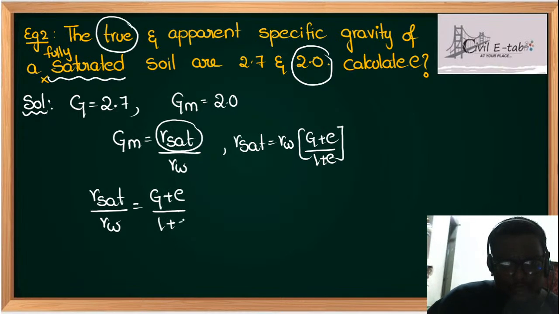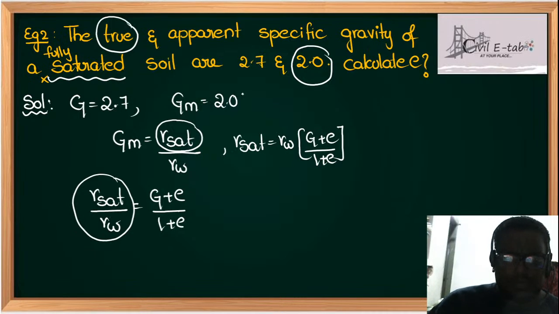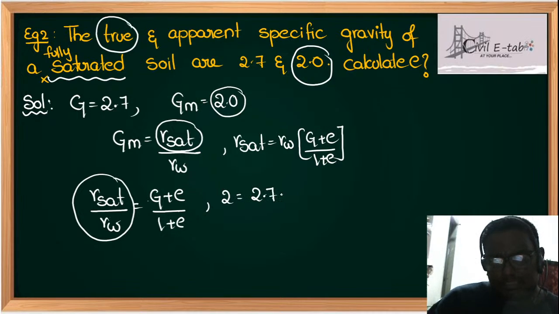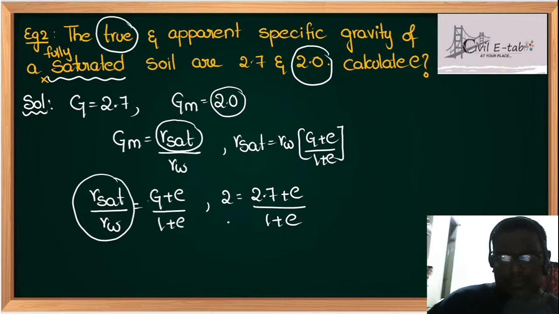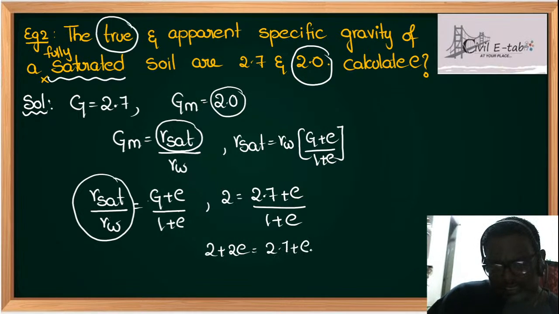Now Gm, gamma sat by gamma W, is nothing but 2. So substitute here: 2 is equal to, what is G, students, 2.7 plus E upon 1 plus E. If you solve this, 2 plus 2E is equal to 2.7 plus E. That gives E equal to 0.7.